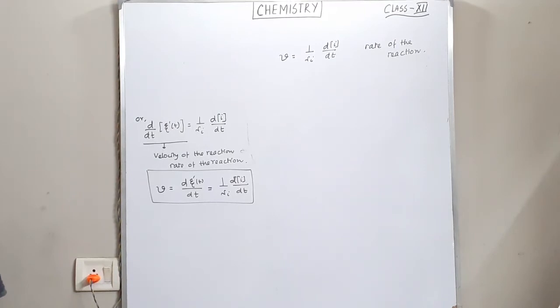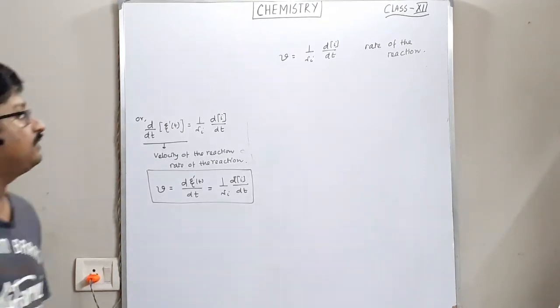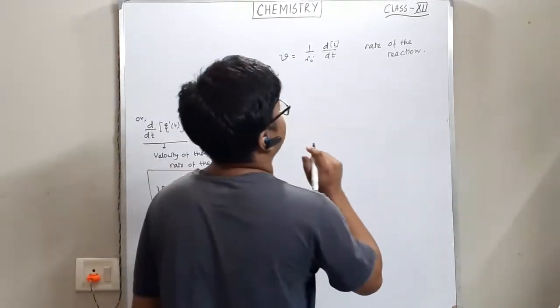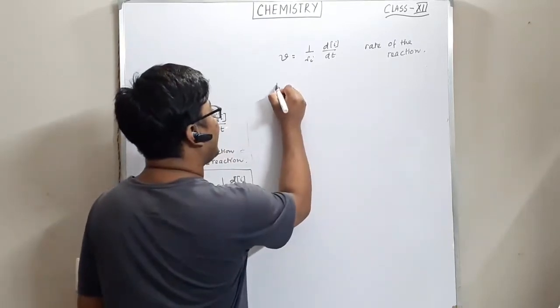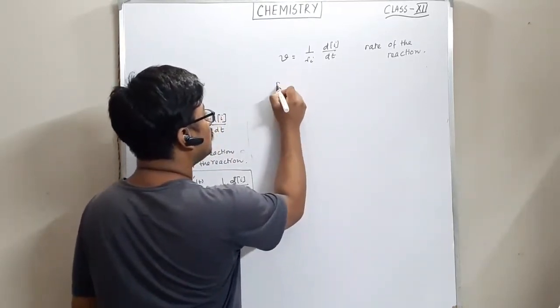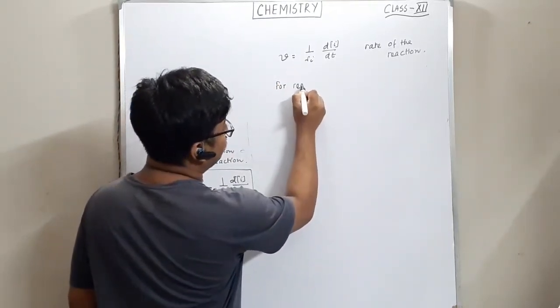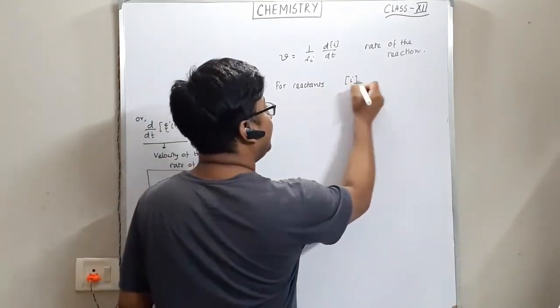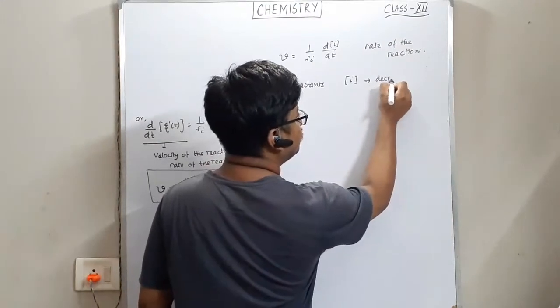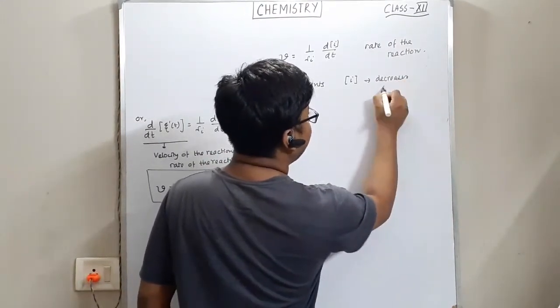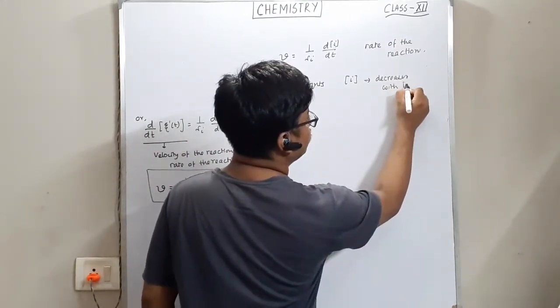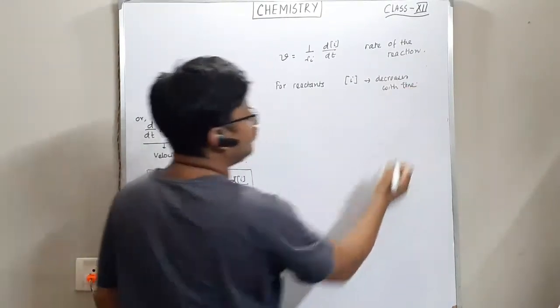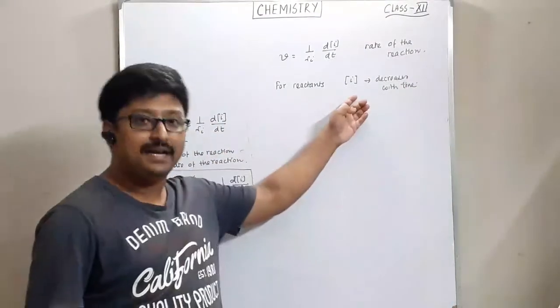Now, when we talk about the rate of the reaction, we will say that for a reactant, [i] decreases with time. Correct?